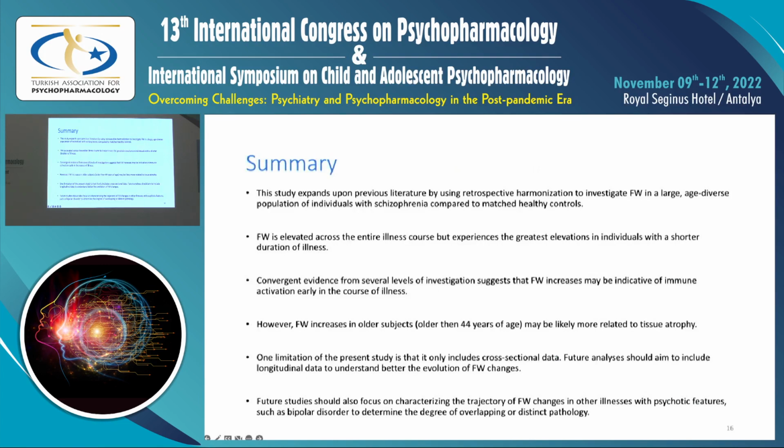So to summarize this talk, this study was able to expand on the current literature through the use of retrospective harmonization, allowing us to investigate free water trajectories in a large, age-diverse population of individuals with schizophrenia. We found that free water was elevated across the entire illness course, but as we expected, showed the greatest increases in younger patients with a shorter duration of illness. While this is still being investigated, we believe there is a likelihood that these free water elevations are indicative of immune activation taking place at the early stage of the illness, whereas we believe tissue atrophy is likely explaining the free water differences we see in patients older than 44 years of age.